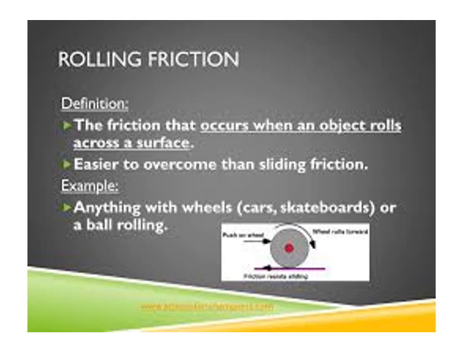Rolling friction. Definition: the friction that occurs when an object rolls across a surface. It is easier to overcome than sliding friction, which means that the sliding friction is more than the rolling friction. Examples: anything with wheels, a car, a skateboard, or a ball rolling.